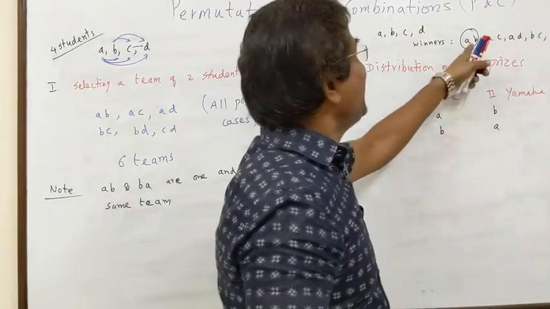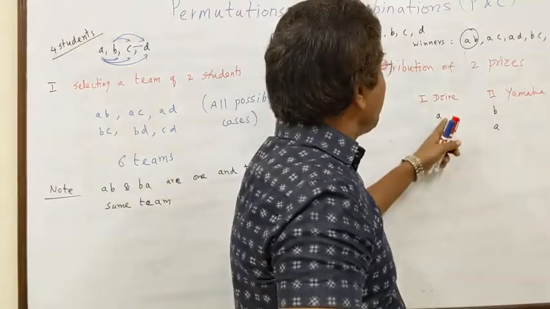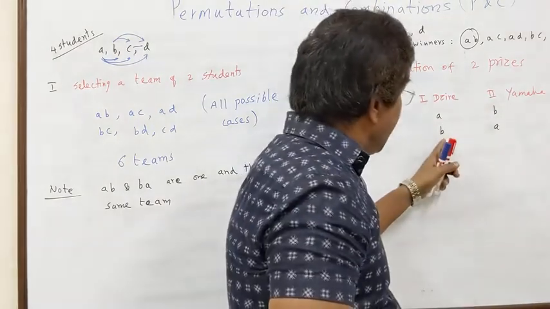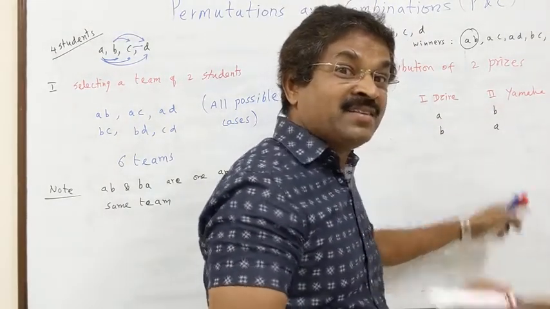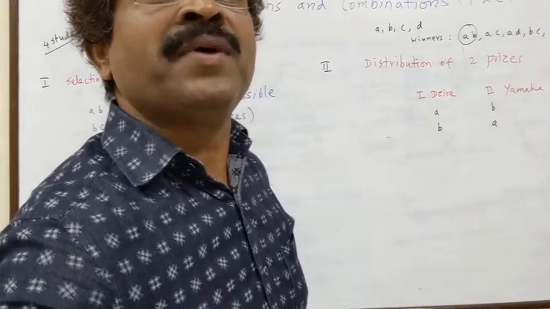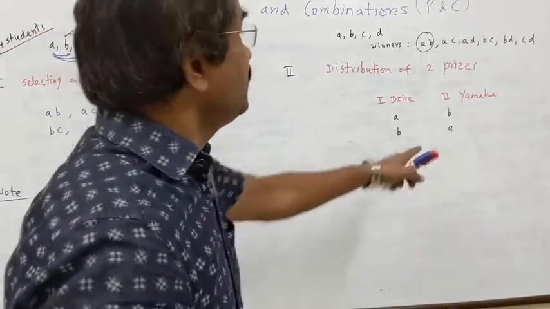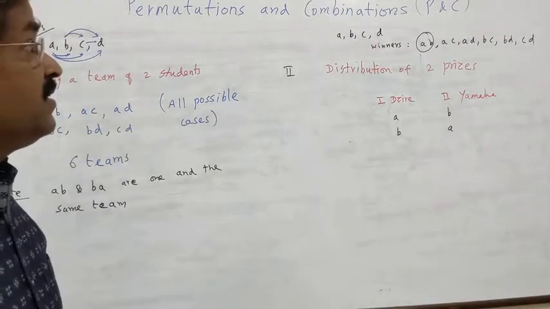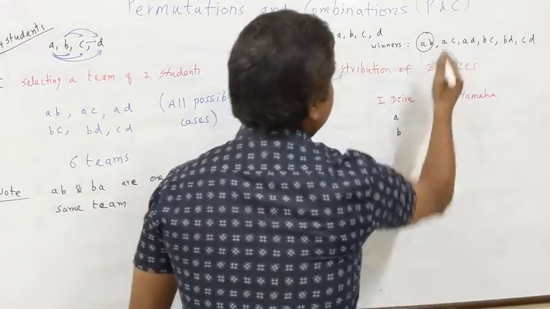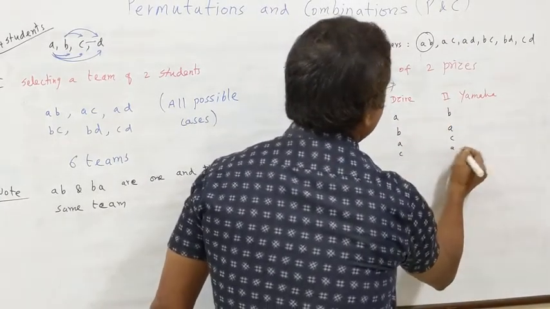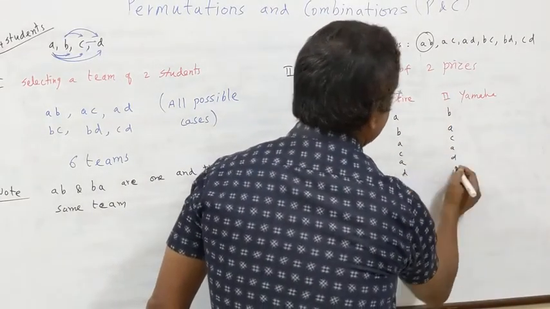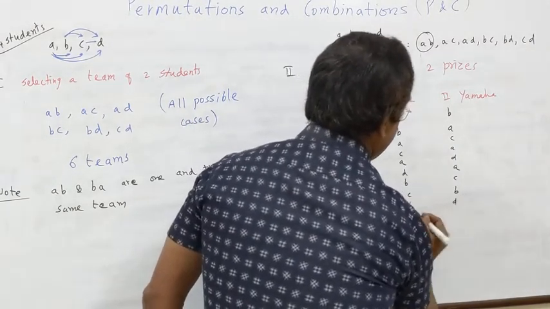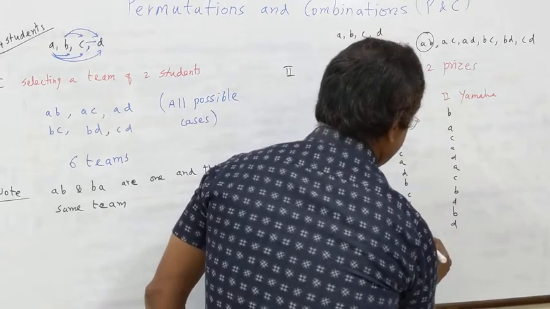Suppose these are Jainil and Harsh. Jainil gets the first prize and Harsh the second prize, or Harsh gets the first prize and Jainil the second prize. Is the logic clear to you? Then AC or CA, AD, DA, BC, CB, BD, DB, CD, DC.